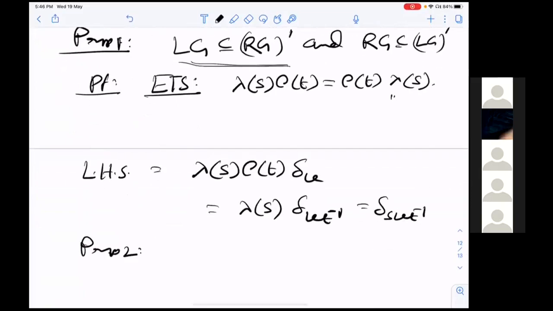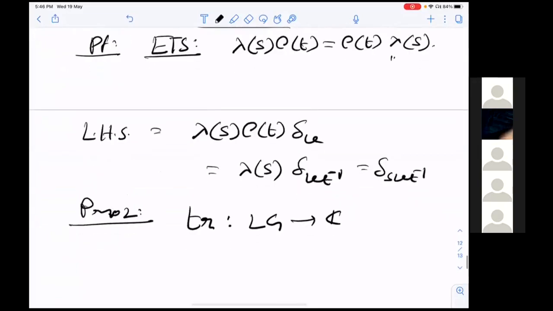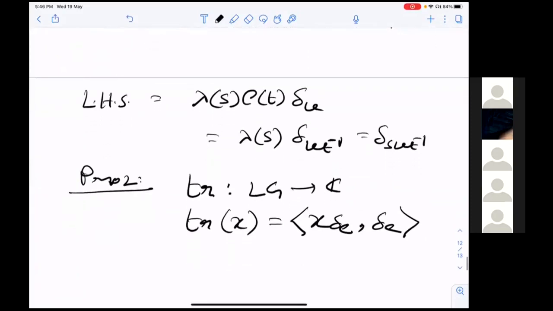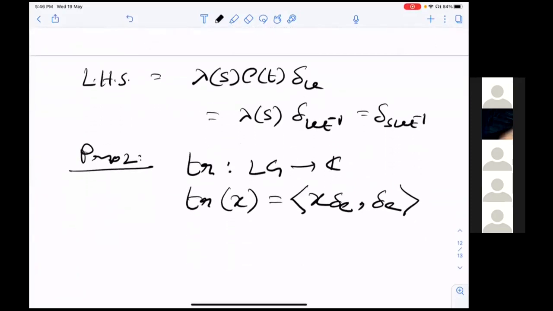Now property 2: you define TR from L(G) to C by TR(X) equals the inner product of X delta_E with delta_E. First of all, it is clear that this TR is sigma-WT continuous.